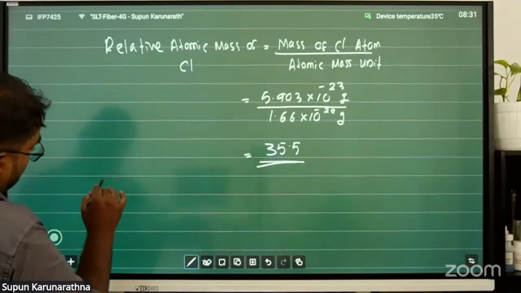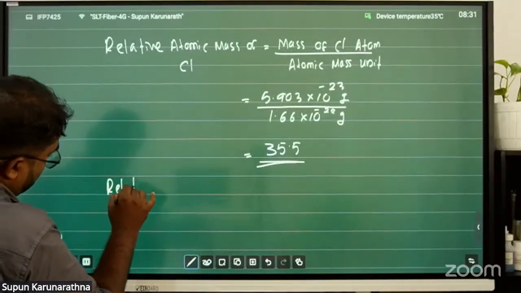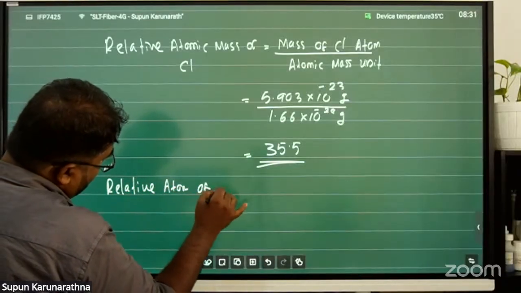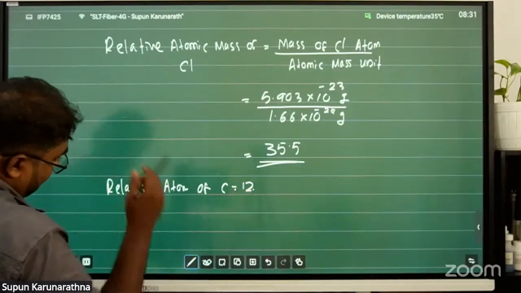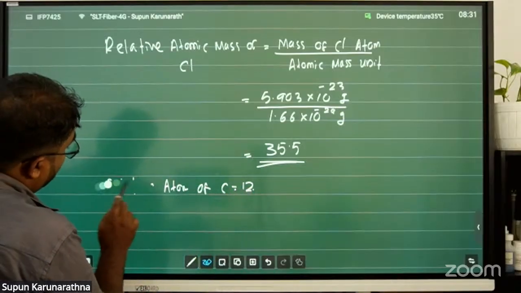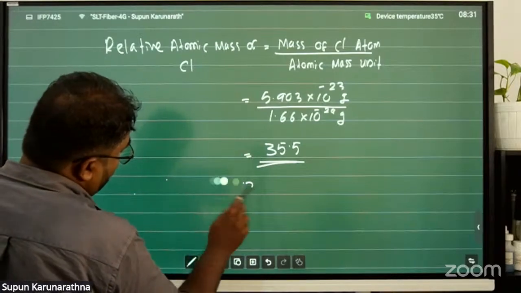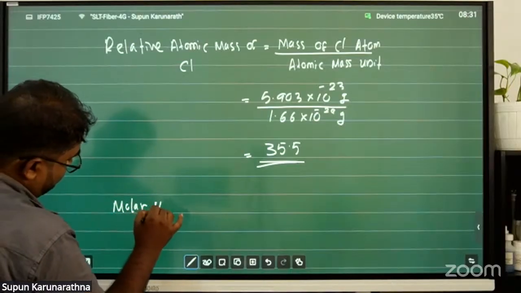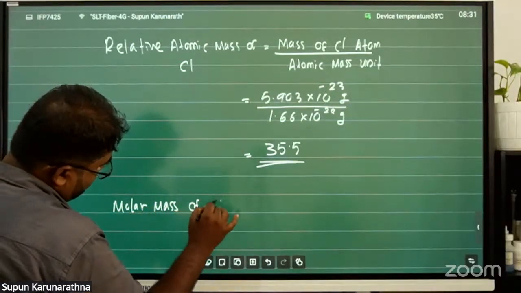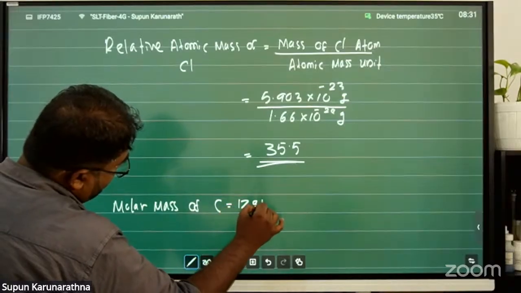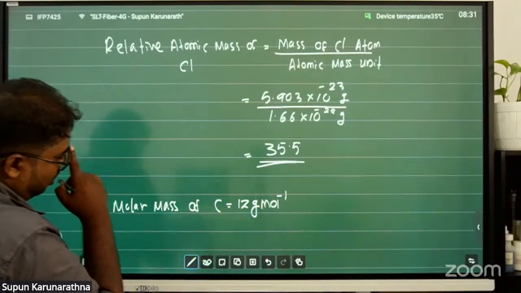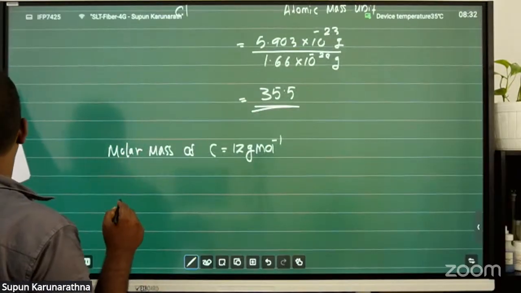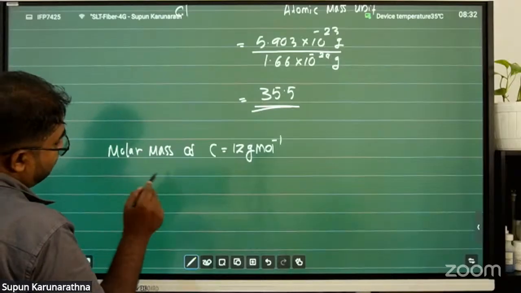You know that the relative atomic mass of carbon is 12, right? So you know that the molar mass of carbon is 12 grams per mole, right? So we can find the moles of carbon in 24 grams in two ways.